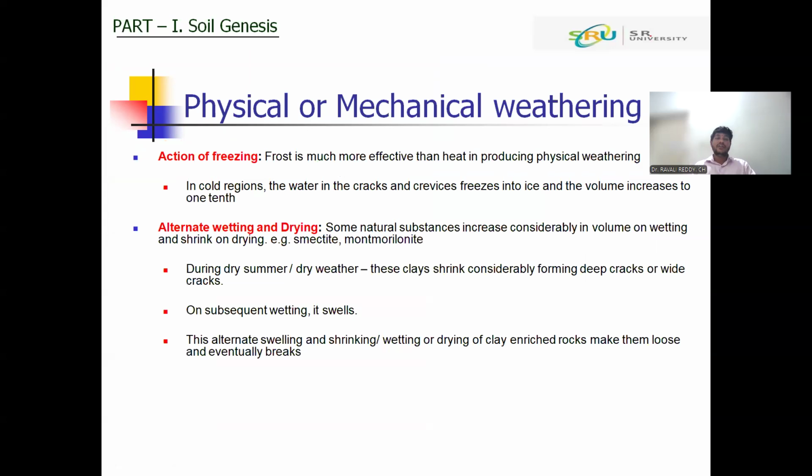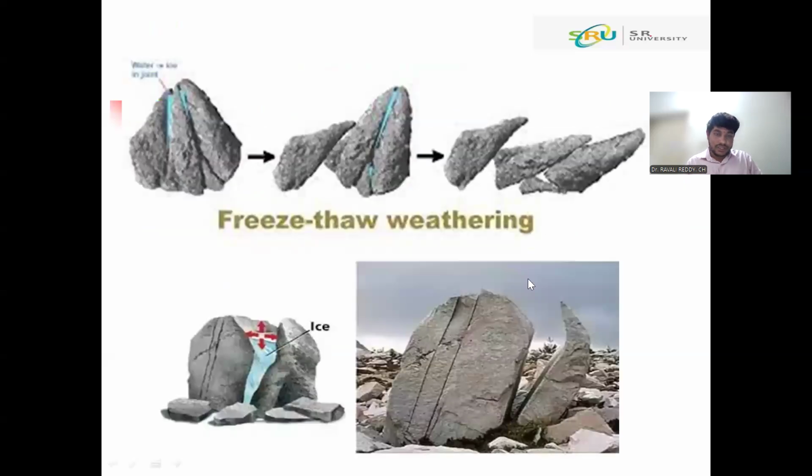Next one is the action of freezing. It is mostly active in the cold region where the rocks have cracks and crevices. Water will go into the cracks and crevices and freeze. When it freezes, it increases the volume by 9%, so tremendous pressure will develop in the cracks, nearly 150 tons per square feet. So now you see here, ice freezes and increases the volume by 9%. Because of that, it will develop tremendous pressure and the rocks will break down.